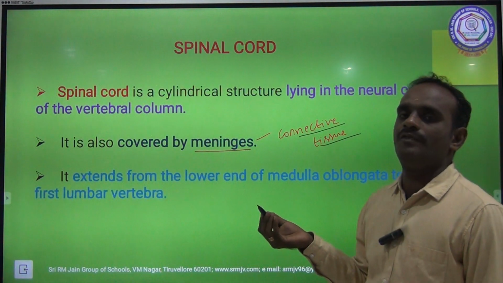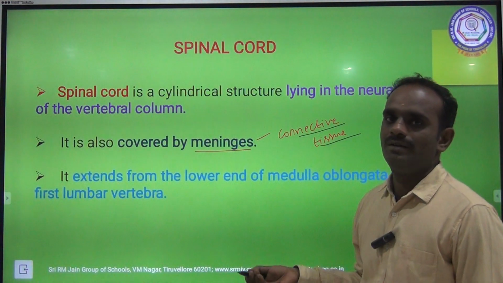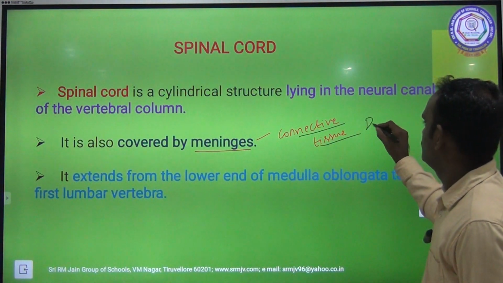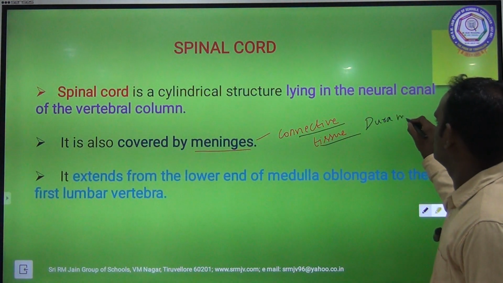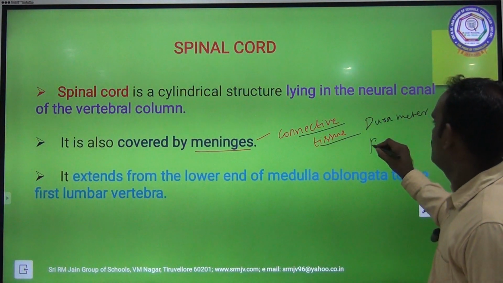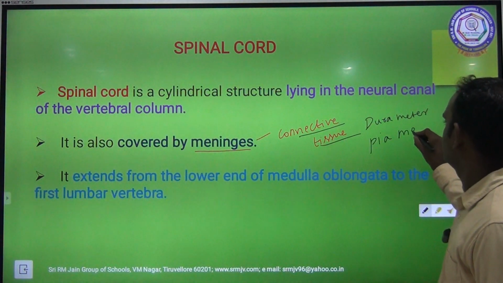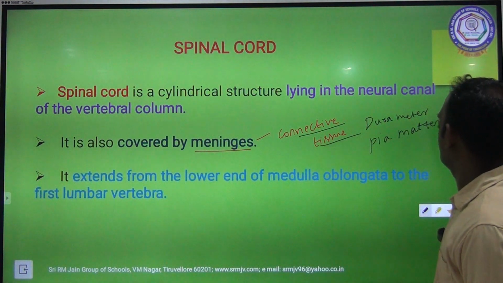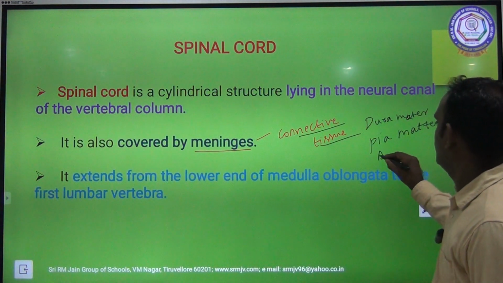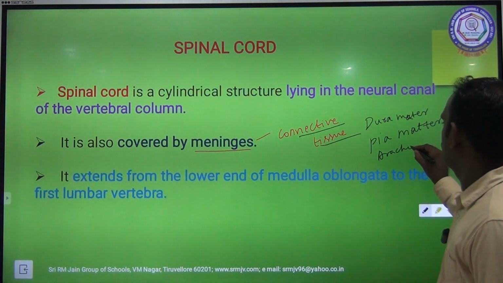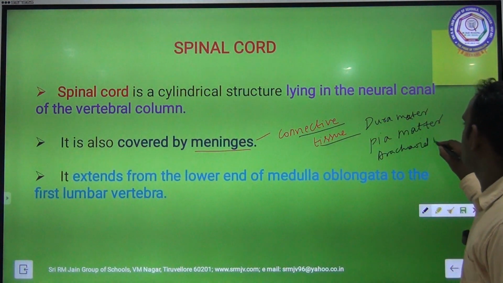Three different types of meninges you know very well: dura mater, pia mater, and arachnoid matter.